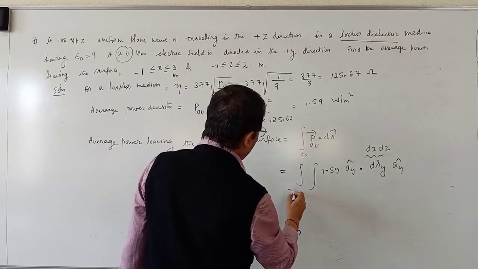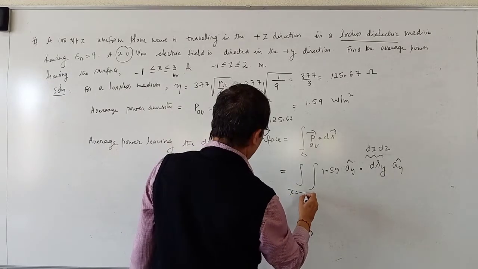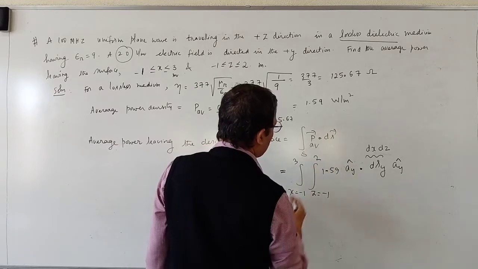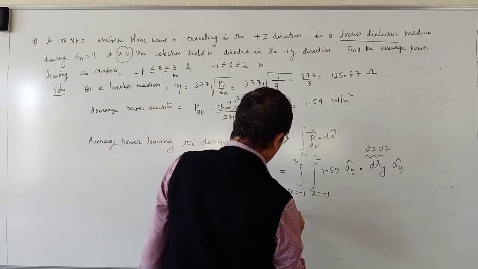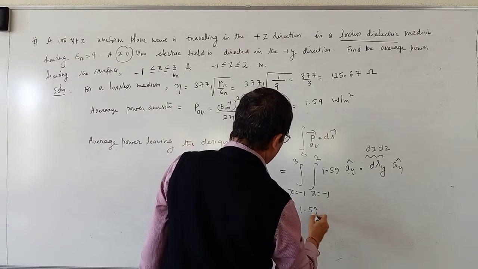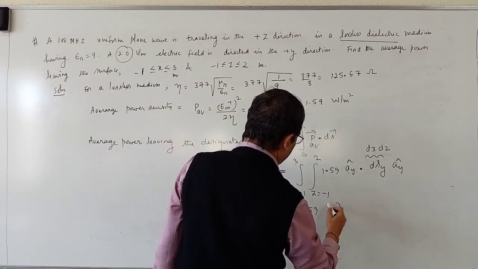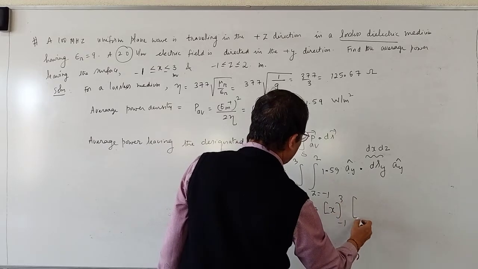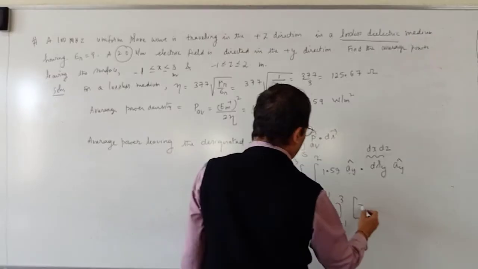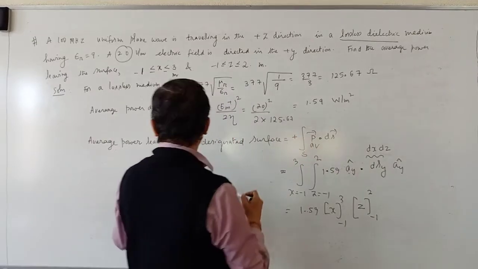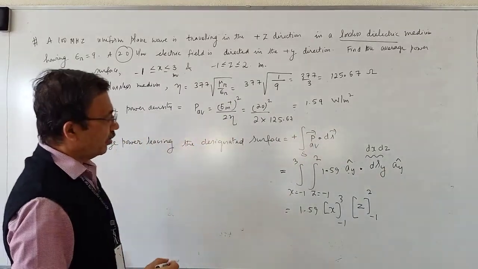Correct. So x varies from minus 1 to 3. Z varies from minus 1 to 2. Ay cap dot ay cap is 1. So this is 1.59. dx if you integrate you get x between minus 1 and 3. dz if you integrate you get z between minus 1 and 2. I have taken plus sign here because it is leaving the designated surface.